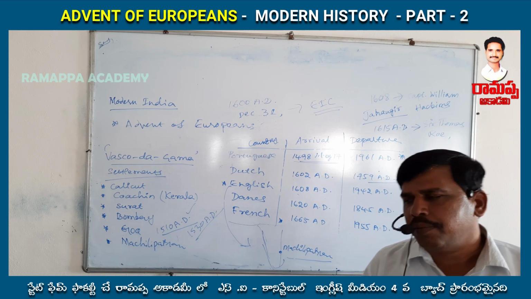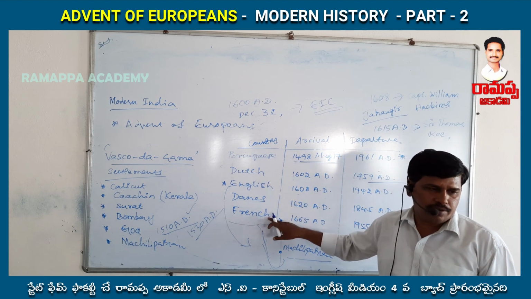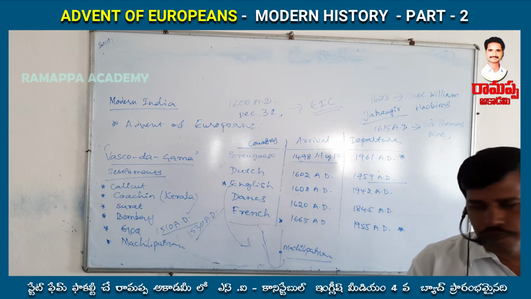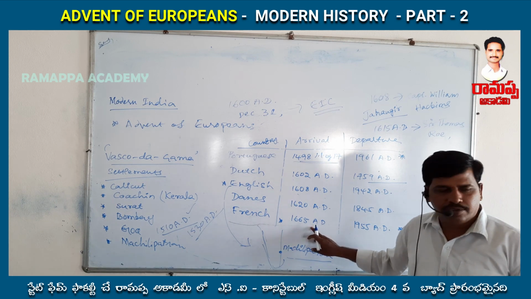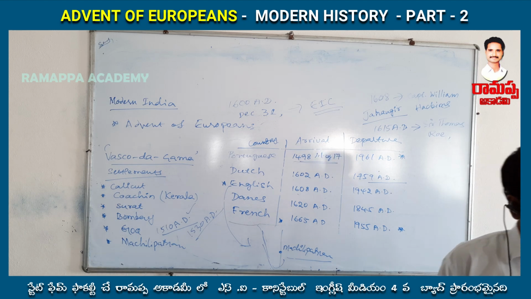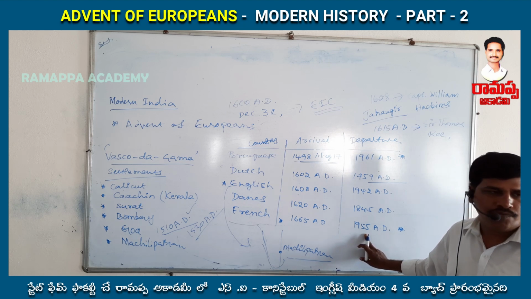The rivalry between the English and the French continued from 1665 to the end.